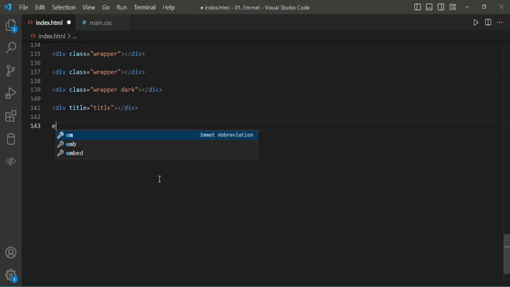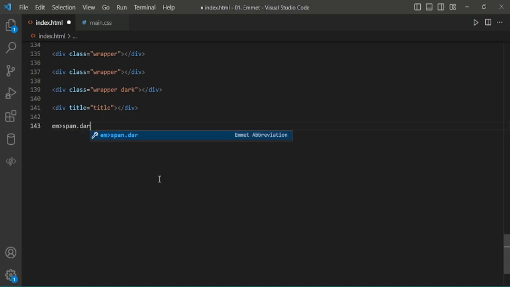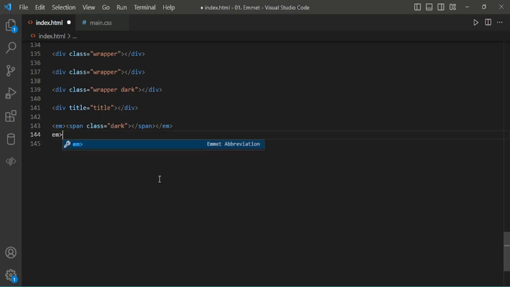And another example, em span.dark. Here is an emphasis span with the class dark. Instead we can use em>.dark. No need to type span. We can get the em with a span with class dark.